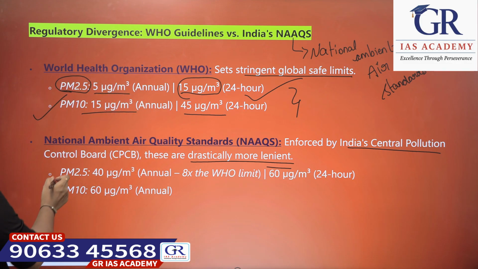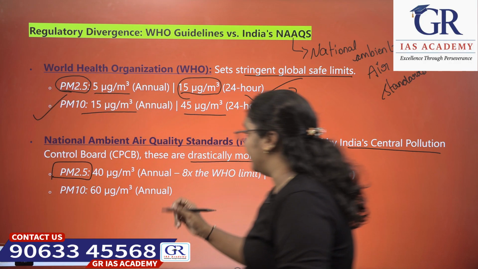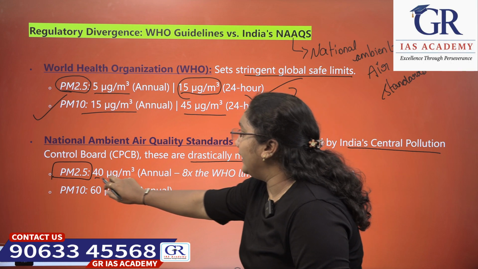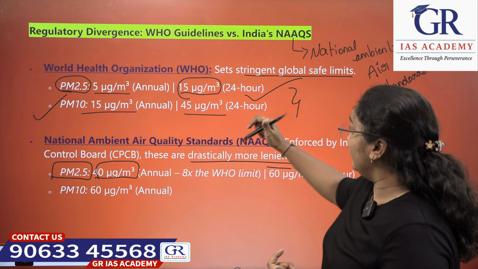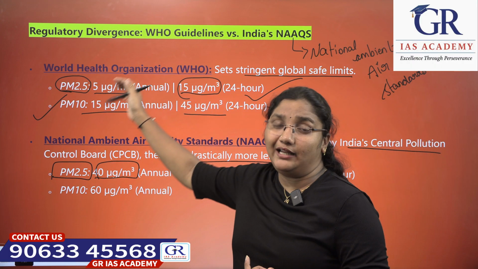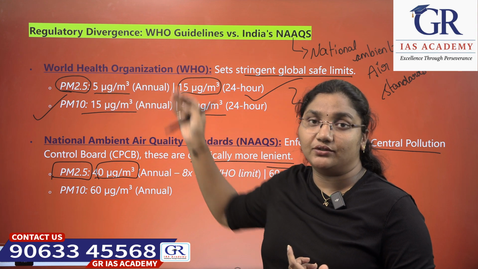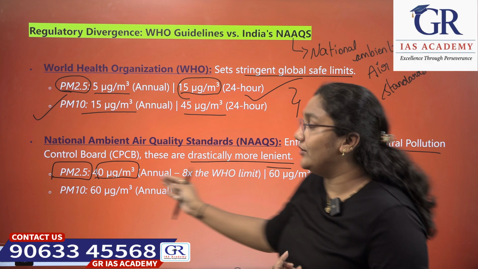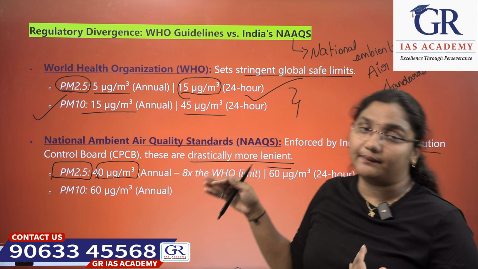Like how? See, for PM 2.5, the standard is set to 40 micrograms per cubic meter annually. Here it is 5 micrograms per cubic meter set by the WHO, but in NAAQS it is set at 40, meaning it is 8 times more than the WHO standard.